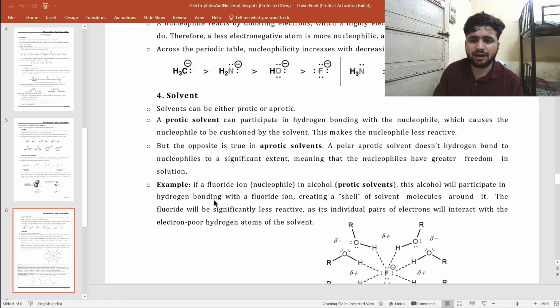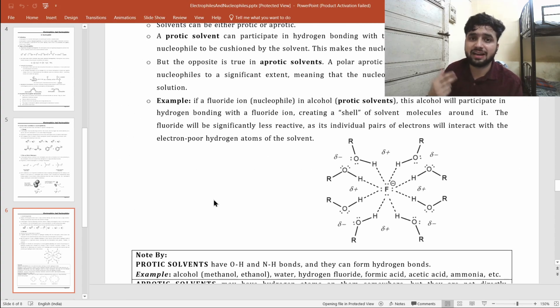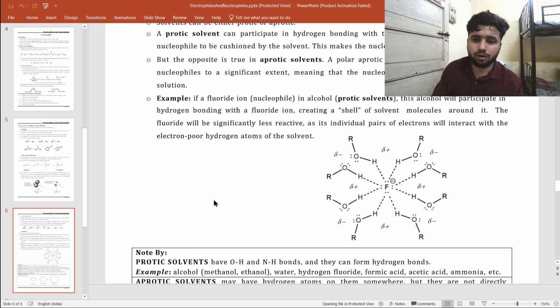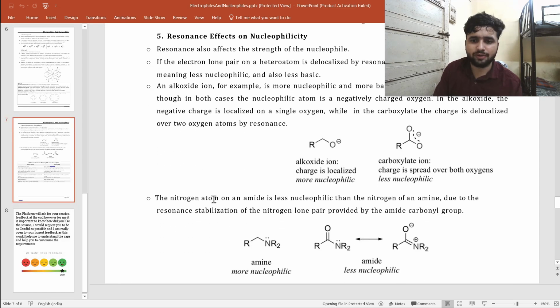So this is the part about the solvent, how solvent affects the reactivity. If you change the solvent, maybe the pathway will change, maybe SN1 will go to SN2, or SN2 will go into SN1. So solvent equally plays an important role in organic reactions. So these are the solvents.